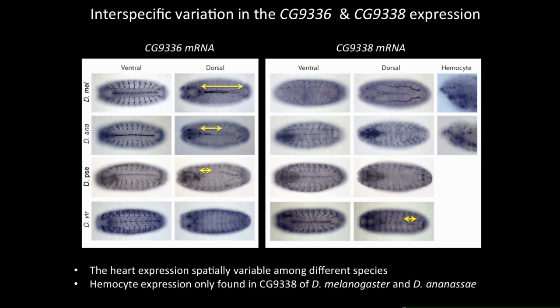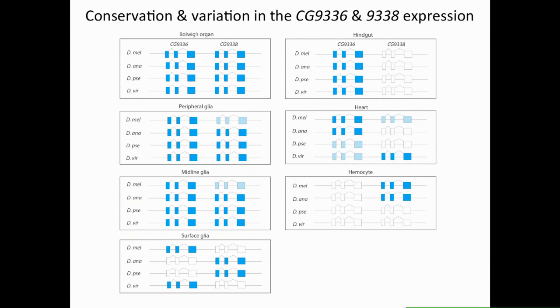As for the hemocyte expression, the only other species besides melanogaster that had this expression was Drosophila ananassae, suggesting that this acquisition happened millions of years after the duplication event. So here are the diagrams summarizing the rest of the results. We found three tissues in which both paralogs were expressed in all species. We found one tissue, the hindgut, where CG9336 was expressed in all the species. In surface glia, on the bottom left, a different paralog was expressed depending on the species.